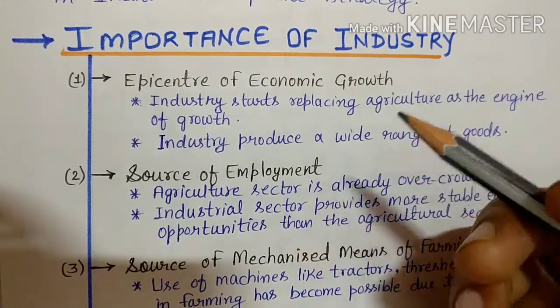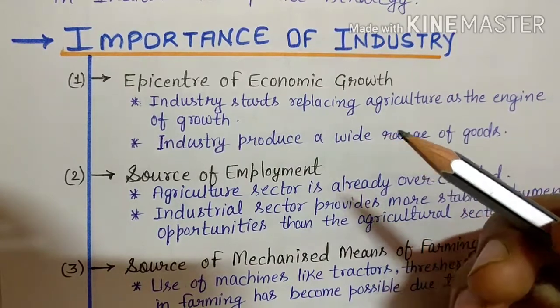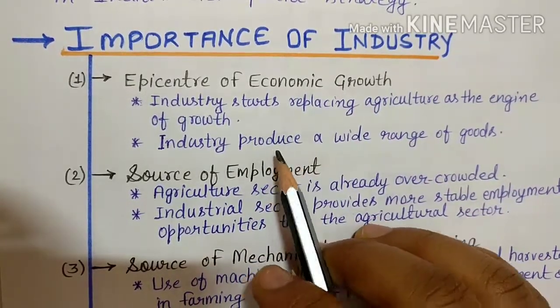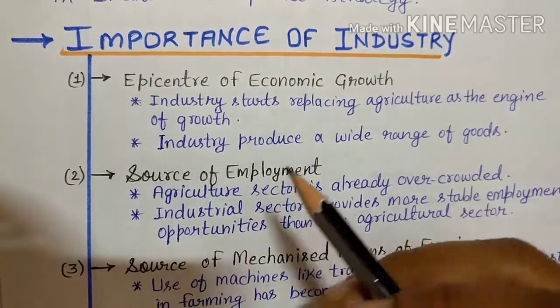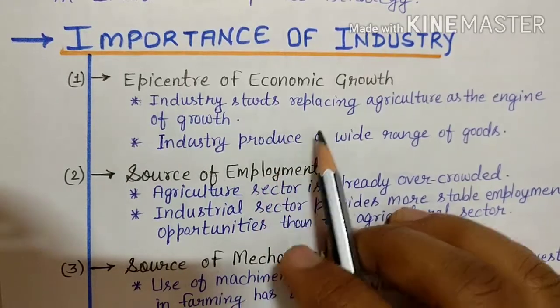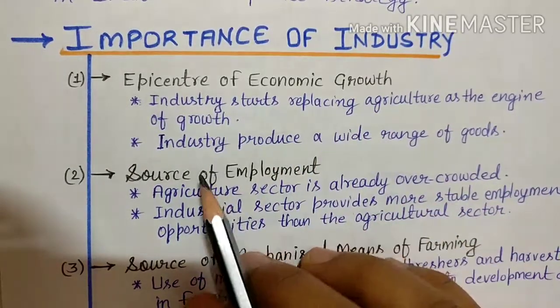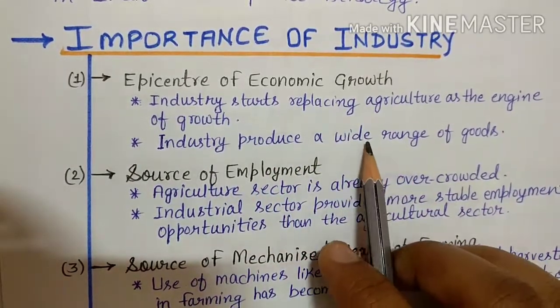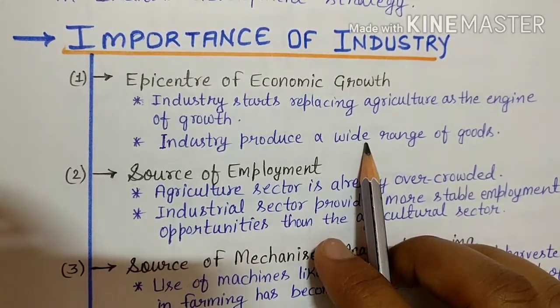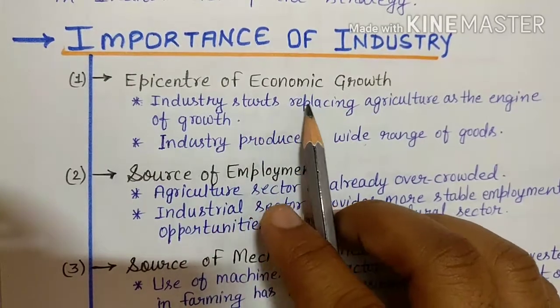So they need other goods like industrial goods, which help people raise their standard of living. Industry produces a wide range of goods which attracts consumers to consume more. That's why it becomes the epicenter of economic growth.